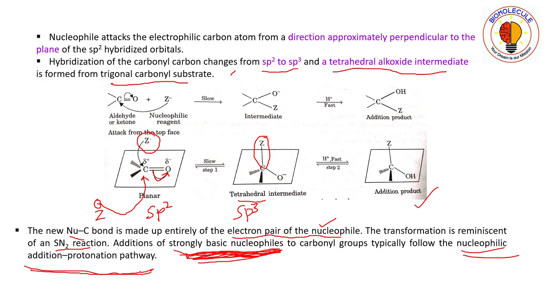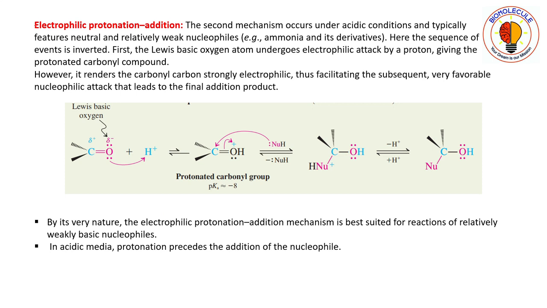Just the inverse of this one. So, electrophilic protonation, then addition pathway.